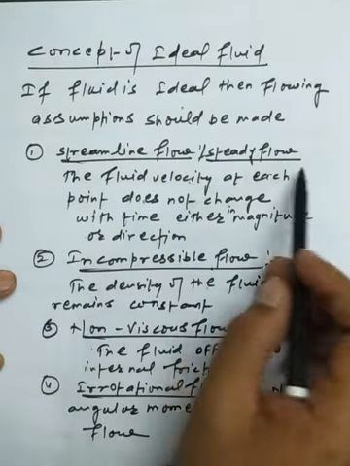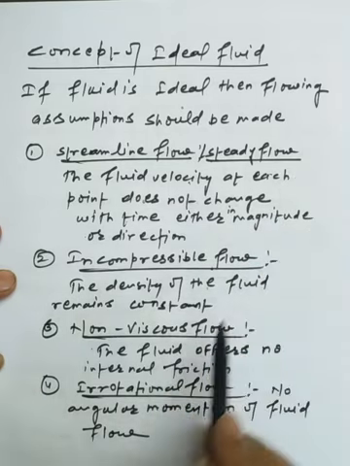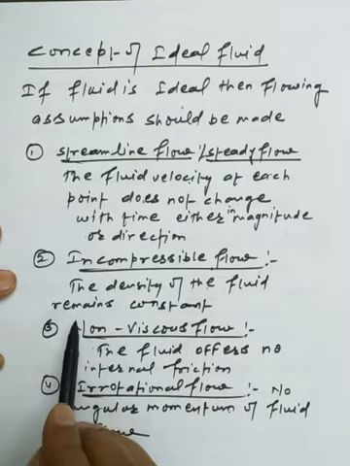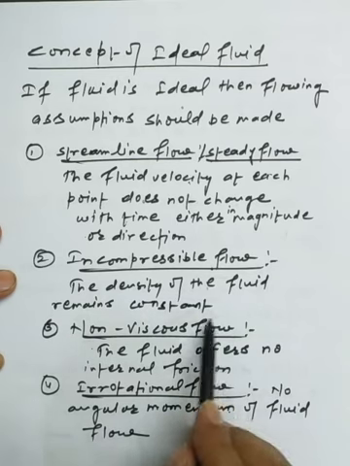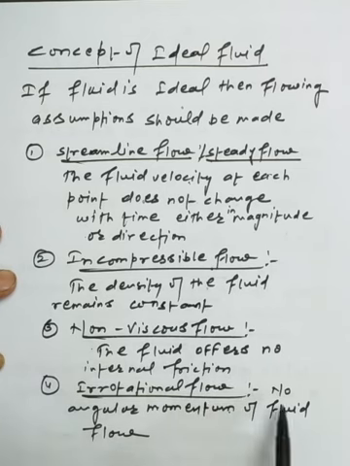Here we have the streamline flow, and we have already discussed that the fluid velocity at each point does not change with time, either in magnitude or in direction. Incompressible flow means the density of the fluid remains constant as the fluid flows through the tube. Non-viscous flow means the fluid offers no internal friction. Irrotational flow means there is no angular momentum of the fluid flow, as if we keep a small plastic wheel inside the water, it should not rotate. So these are the four basic concepts that reveal the concept of the ideal fluid. This is this part of the lecture.